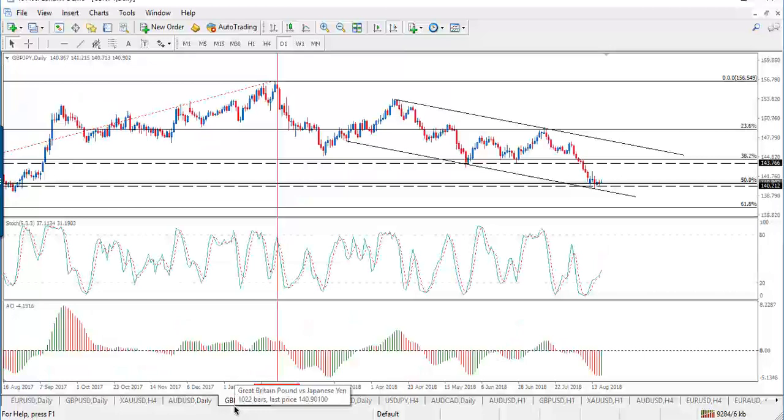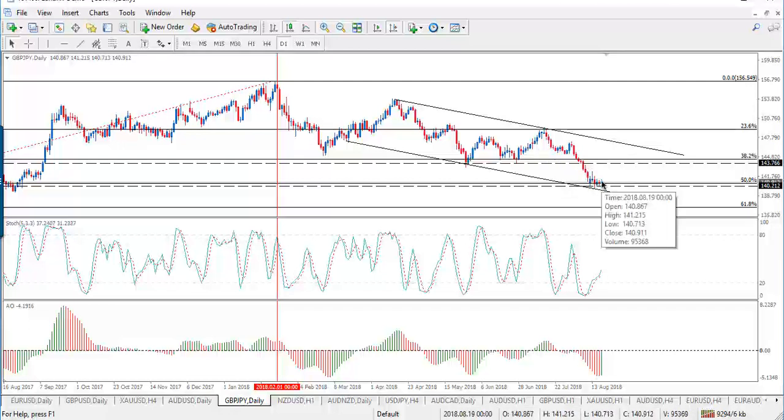Finally, with the GBPJPY on the daily time frame, as you can see here, the price is traded above the downside of this downward channel. So we need actually to find some bullish evidence so we can go long targeting the level of 143.76 and 144. So this is conditioned by the continuation of trading above the level of 140,